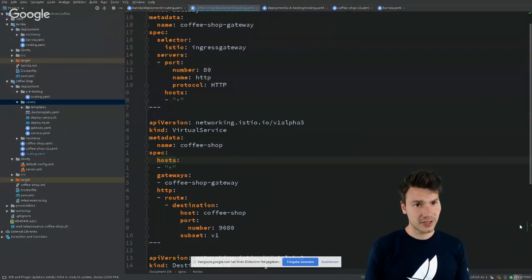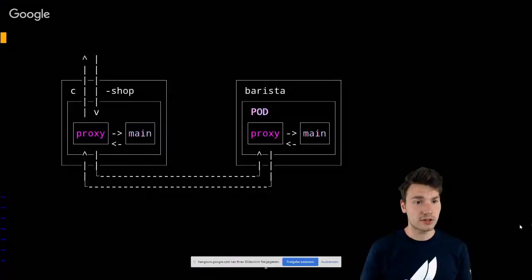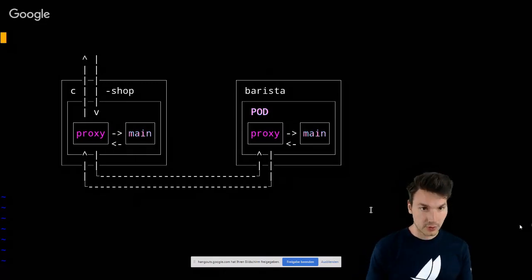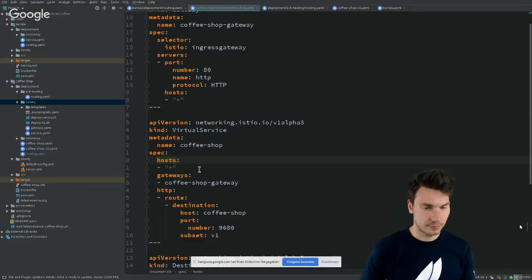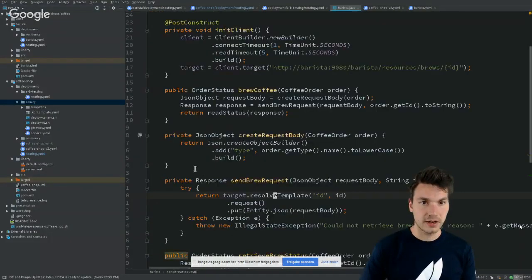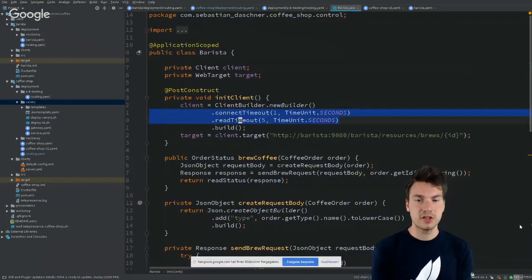What I told you before is that we also have some resiliency built in. So what happens if the Barista service goes down and becomes unavailable? How does our application react if that is not there? If you had a look at the Barista HTTP client here, we use the HTTP client with a timeout, which is always a good idea. So we specify that timeout behavior here. But what if we were using some technology where that is not the case, or where that is not supported or specified?